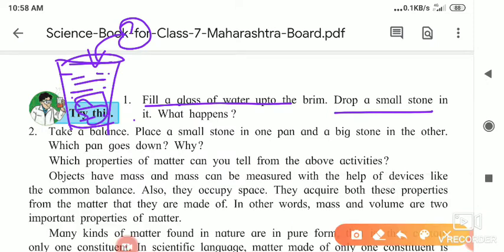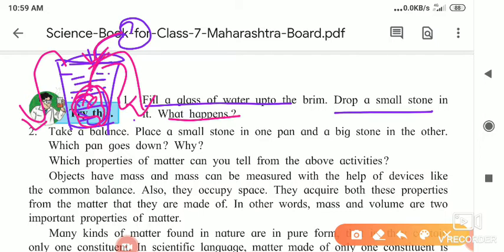just tell me what will happen. Think about it. Suppose this is the stone. If I throw this stone inside the water, then what happens? The water spills out from this glass. Why does this happen? Water spills out because the stone has its own mass, meaning matter has its own mass, and it occupies space, as we know these properties. So however much the volume of the stone is, that much water spills out of the glass.